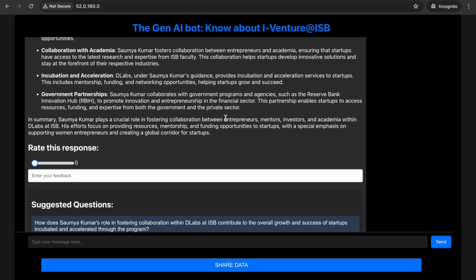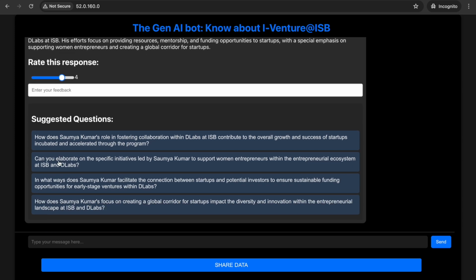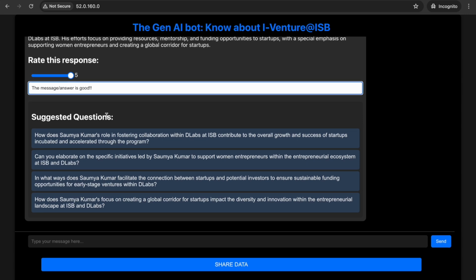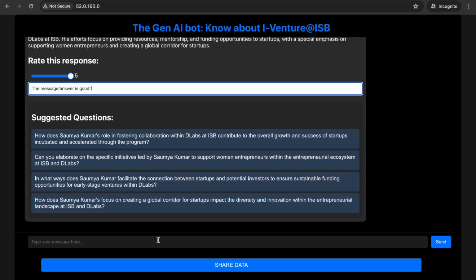Now you can rate the answer on a scale of 1 to 5, and if you have subjective feedback, you can also enter it in the enter your feedback text box. We can write a paragraph or a line or a few words, whatever you want. After you have logged everything and given the feedback, and you are about to close the chat session, you click on share data. It will then share all the feedback that you have provided and it will get stored in the cloud.